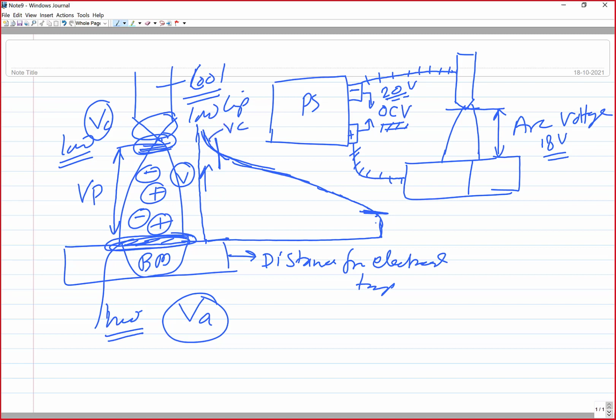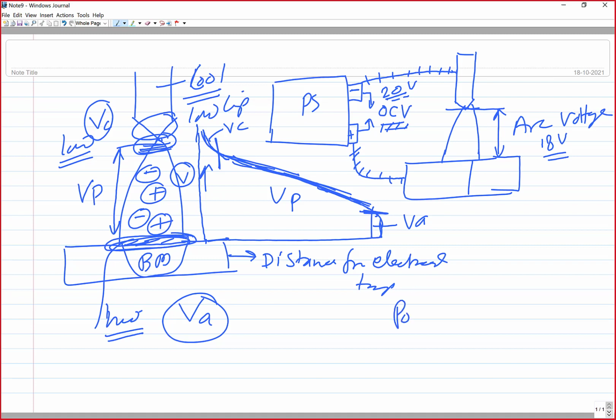This is VC, and this is your VA. In between you have VP. So most of the voltage drop in the plasma zone is very gradual and constant, but it is very sharp in the vicinity of the cathode and in the vicinity of the anode.